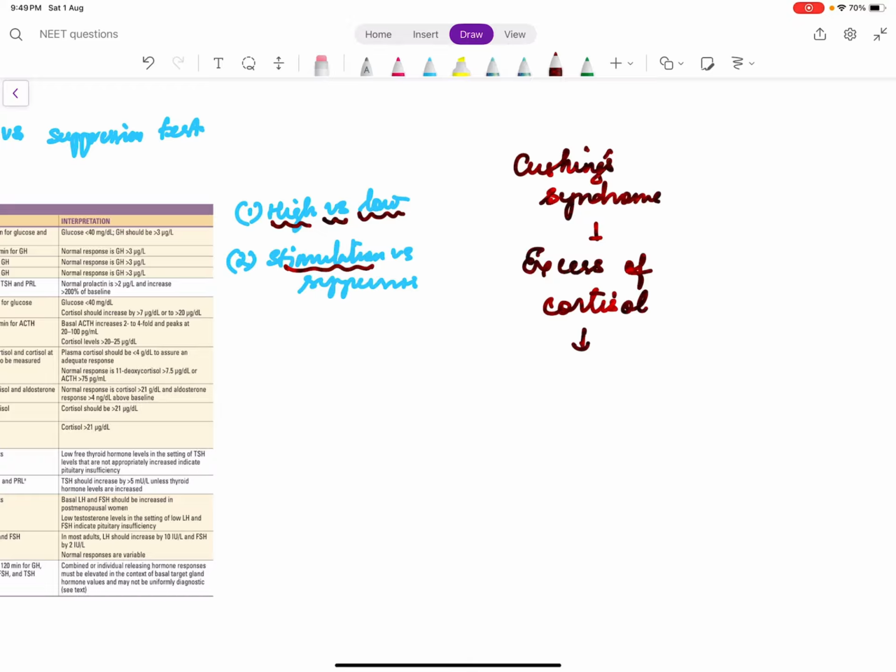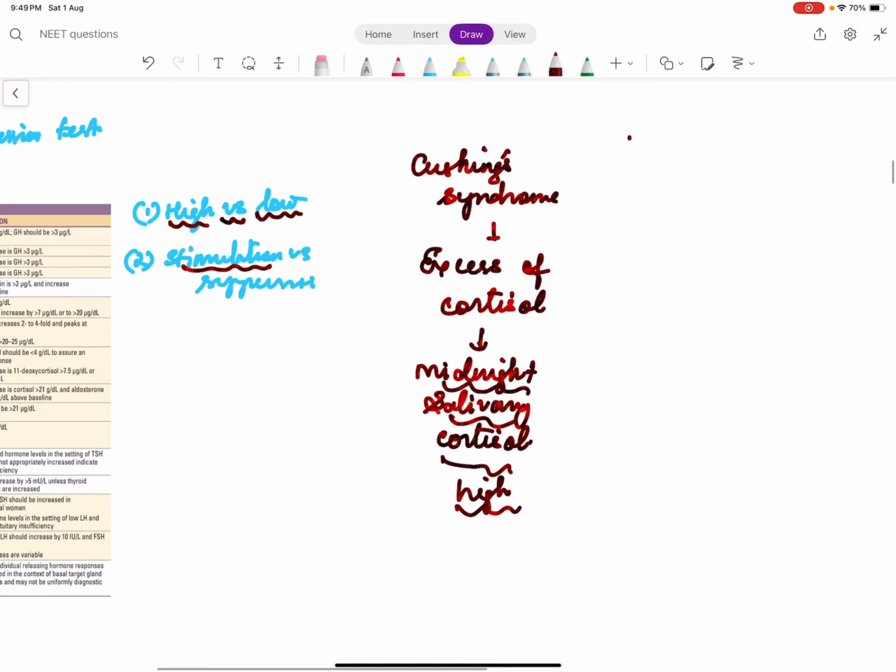So instead of cortisol levels being low at midnight, if it is high, it definitely means Cushing syndrome is there or cortisol is excess. So that's why we measure midnight cortisol, especially midnight salivary cortisol. Usually midnight cortisol has to be low. So if the midnight salivary cortisol is high, it definitely indicates cortisol is high, it is Cushing syndrome.